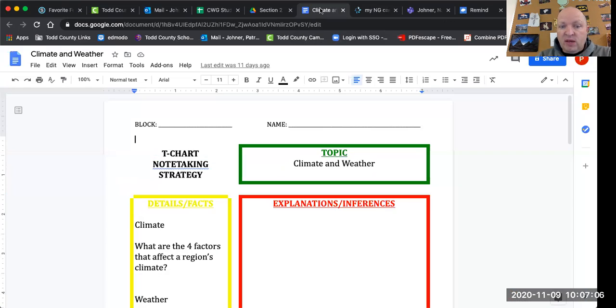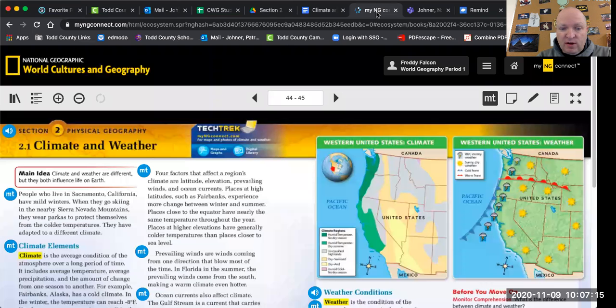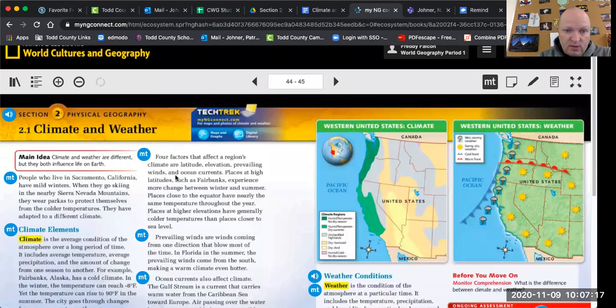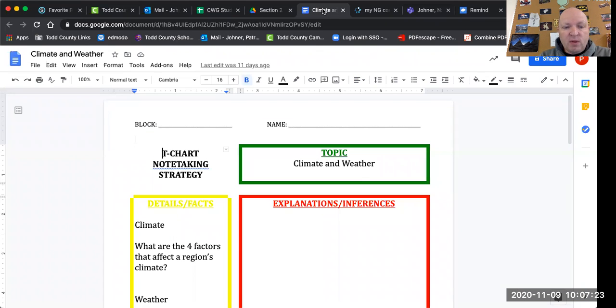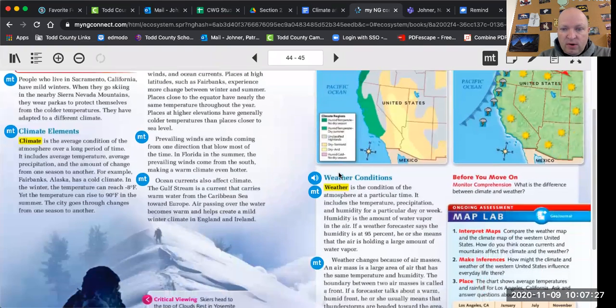And climate's a big thing right now, with climate change and all that. That's why our question was about climate this week. What are the 4 factors that affect a region's climate? There are things that affect a climate. So if we look right here, the 4 factors that affect a region's climate are, there it is. I'm not going to say them though. Just talked about weather. Should be a yellow vocabulary word. Yes, it is.